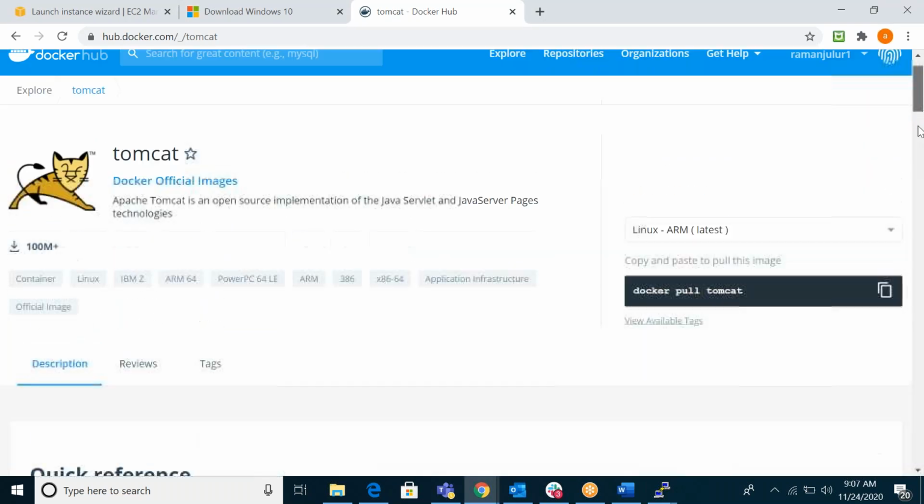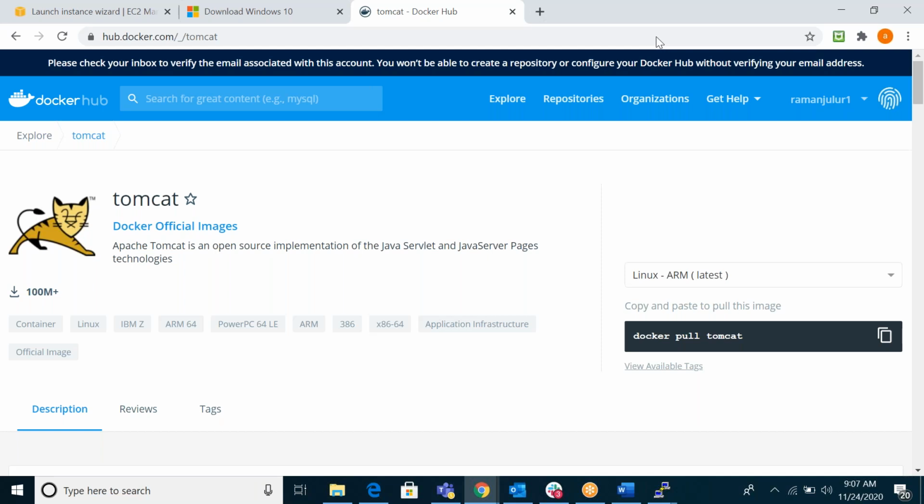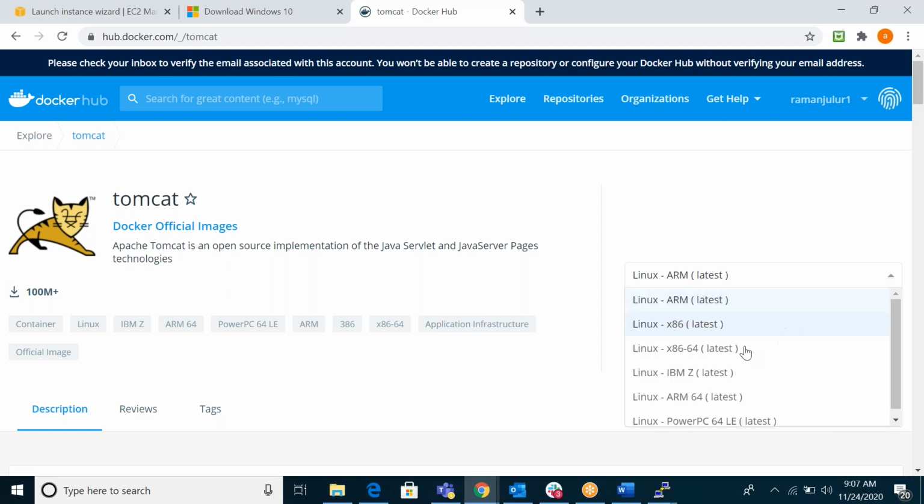So here you can see more information about Tomcat. If you want to download this image into your local server, just run this command. If you run this command, it will download into your local server.